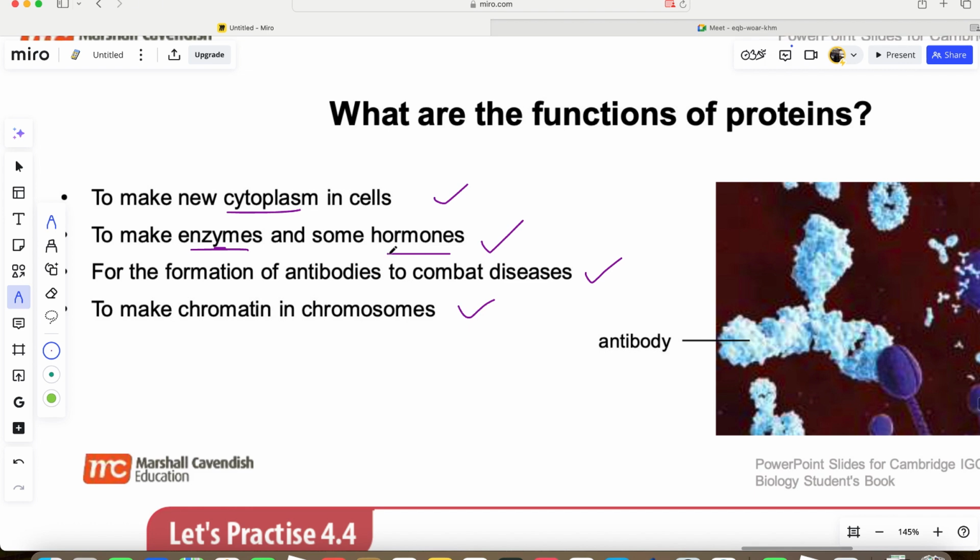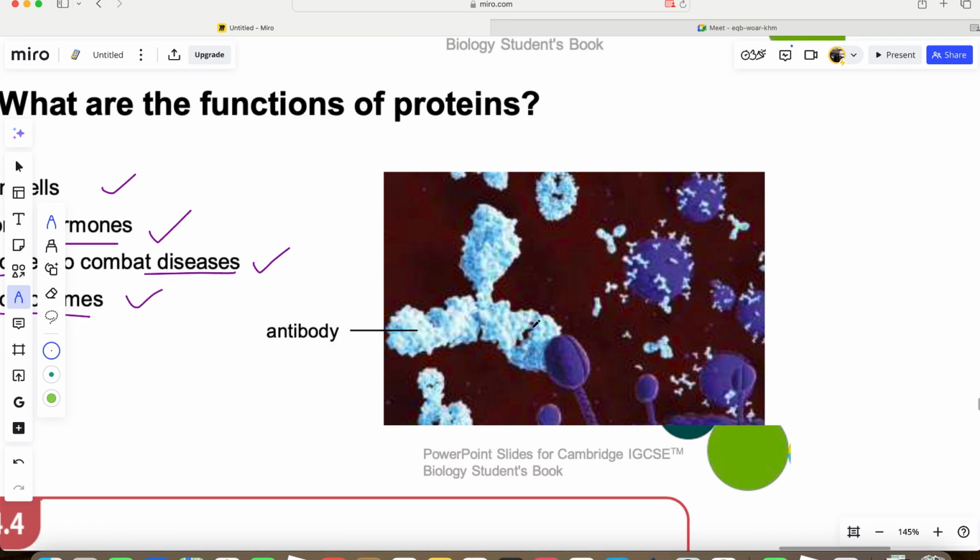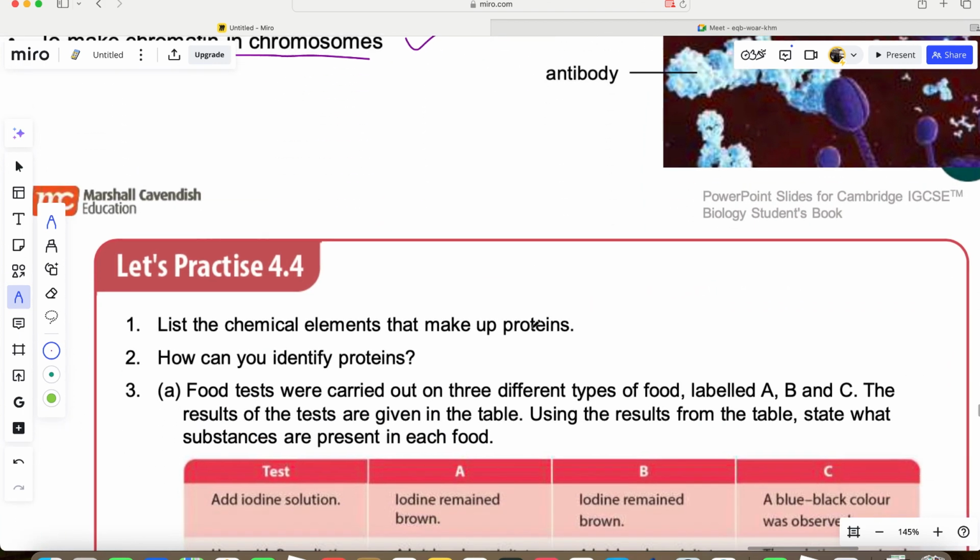Proteins are used for the formation of antibodies, we already mentioned this, to fight against diseases or pathogens in the body. So we mentioned the manufacture of cytoplasm, the manufacture of enzymes and hormones, the manufacture of antibodies to fight diseases, and also proteins are used to make chromatin in chromosomes. So if you don't have enough protein in your diet, you suffer a lot of things.